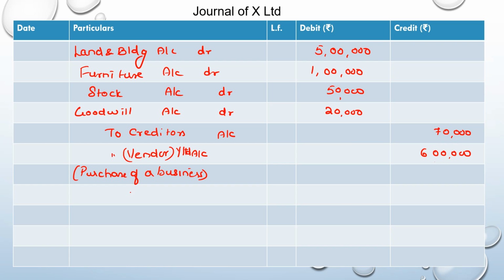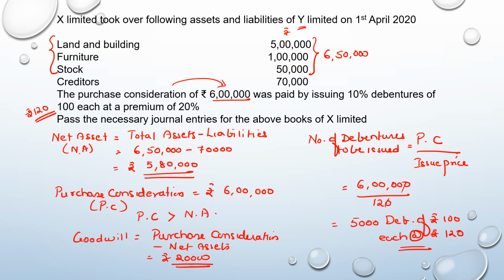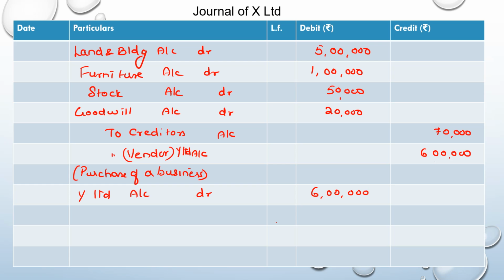Now we have to discharge the amount which is payable to Y Limited. So Y Limited account debit, we are going to give away 6 lakh. How? We are going to issue 5,000 debentures of 100 each. So to 10% debentures account, that is 5,000 into 100, 5 lakh.